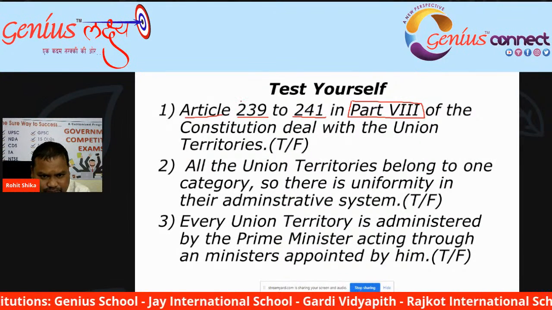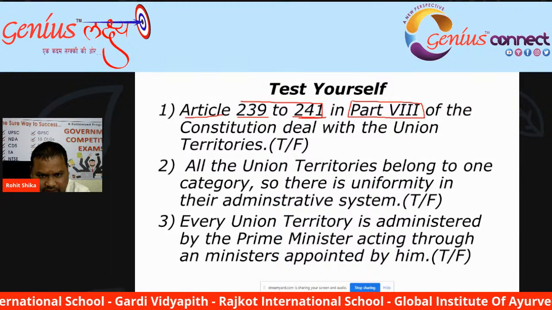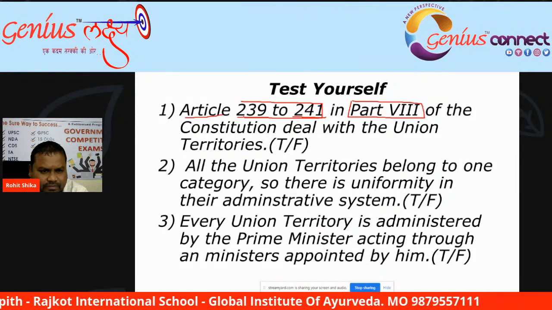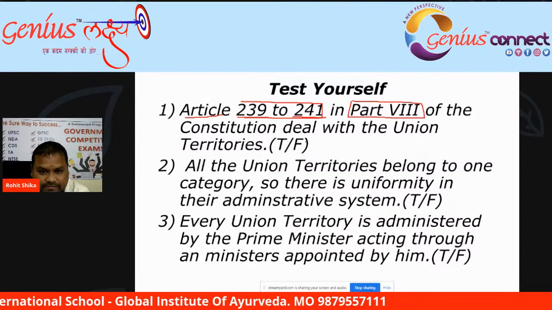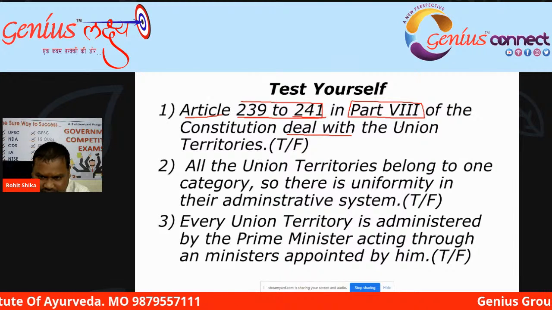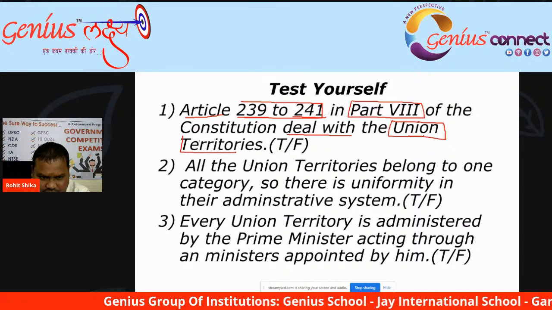These articles 239 to 241 deal with the union territories. They speak about union territories. Right or wrong?